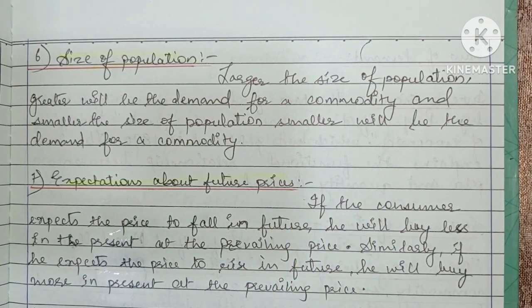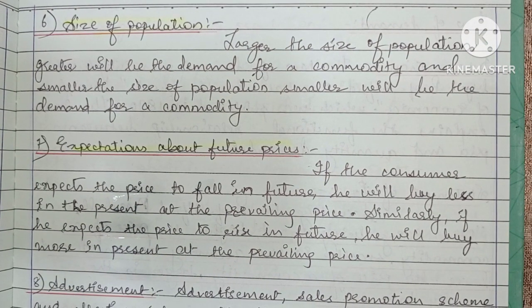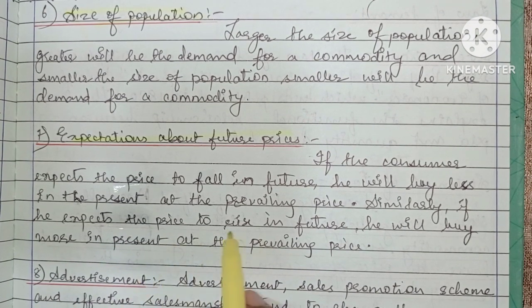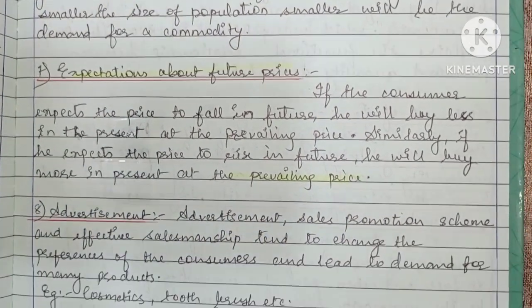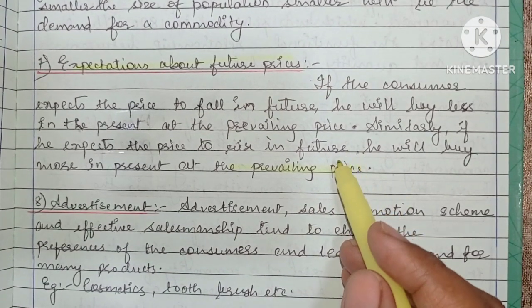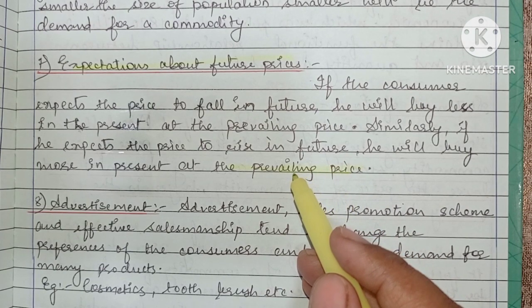Expectations about the future prices. If the consumer expects the price to fall in future, he will buy less in the present at the prevailing price. That is, at the current price, he will buy less of that commodity if he knows that the price is going to fall in future. Similarly, if he expects the price to rise in future, he will buy more in the present at the prevailing price. That's a human tendency. The best example is gold. We know that the price is going to increase in future, so we might buy more now instead of buying it later. But if it's necessary to buy at a later time, then we will definitely buy even if the price is high.